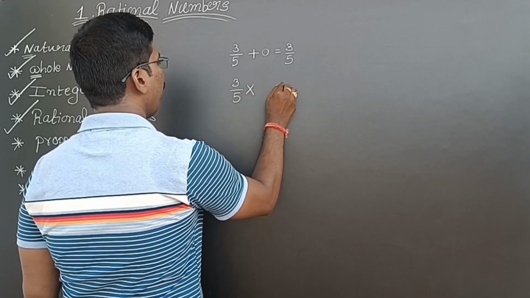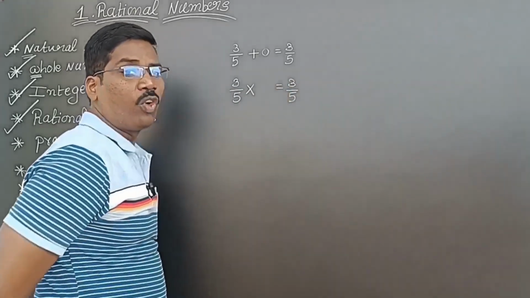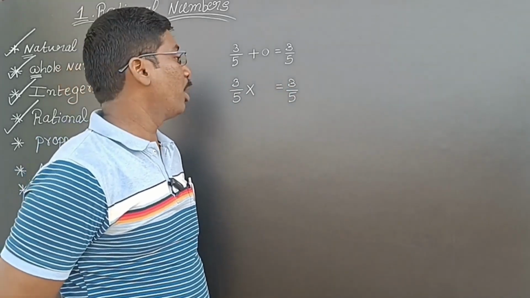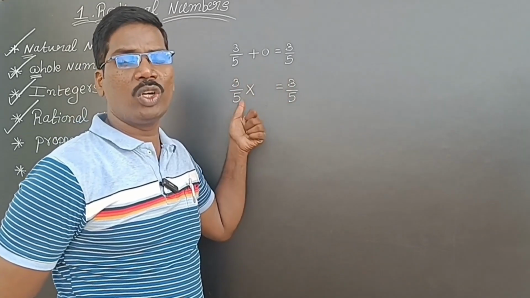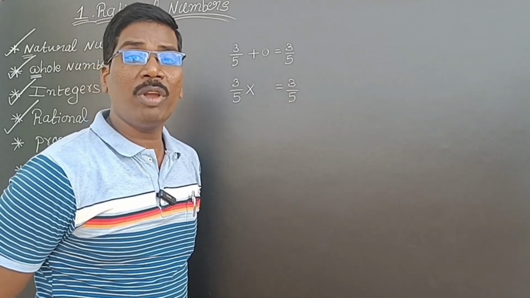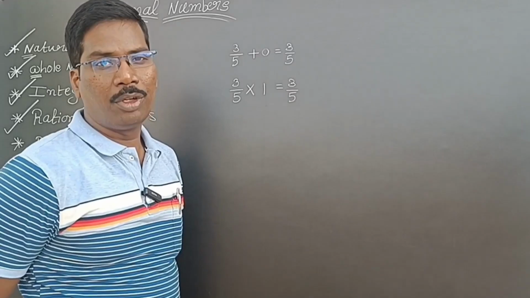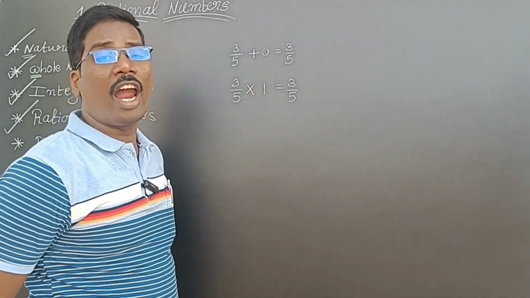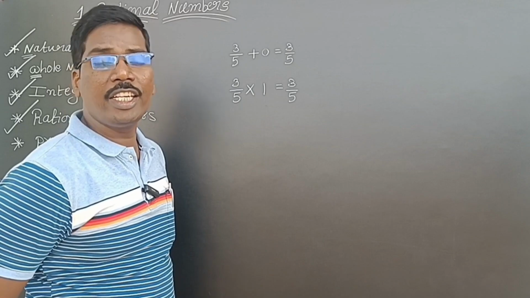Now, what number if I multiply, then I will get the same number 3 by 5? With what number do I multiply 3 by 5 to get the same number? So 3 by 5 multiplied with 1, then we will get 3 by 5. Means here, 1 is the identity element.